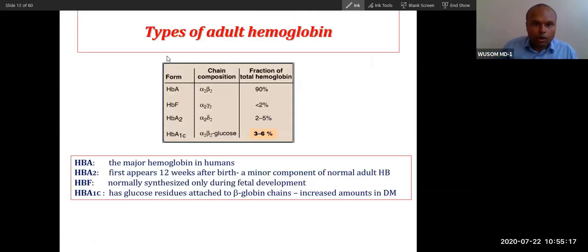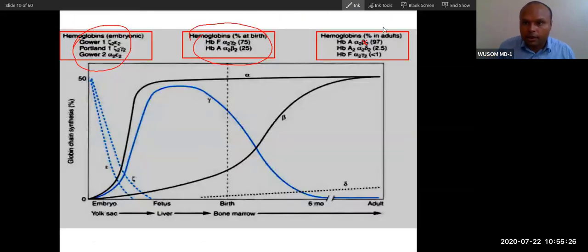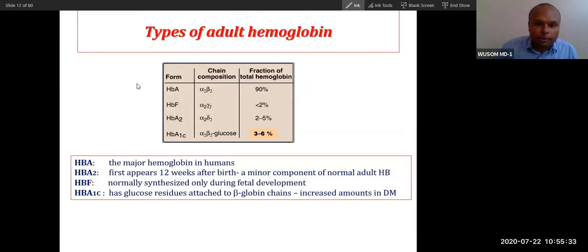Now types of adult hemoglobin, you already know. Types of adult hemoglobin is this. You can see I have written 97% here. Now I am writing 90%. So is it right? Just make a guess. It must be right, but how can you justify this?